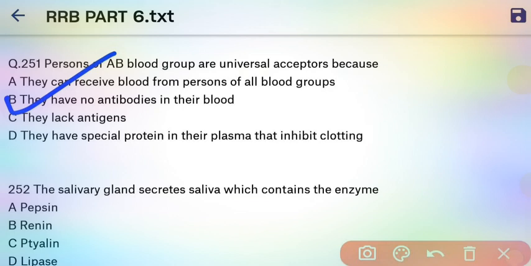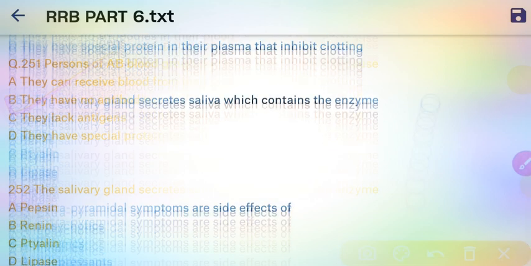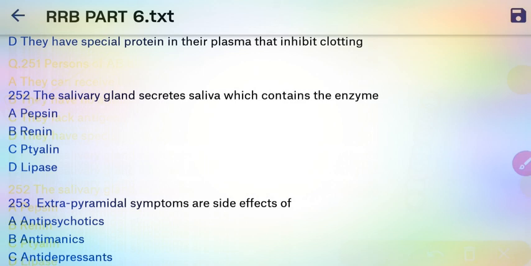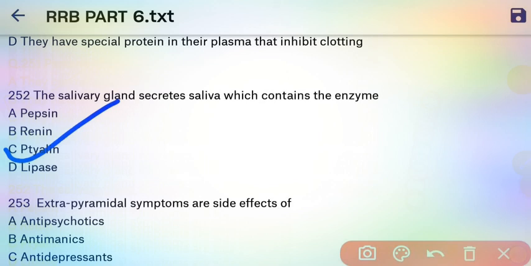Next question. The salivary gland secretes saliva which contains the enzyme. So here our right answer is, it contains the enzyme ptyalin. C is the right answer.